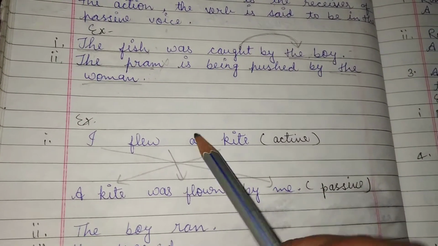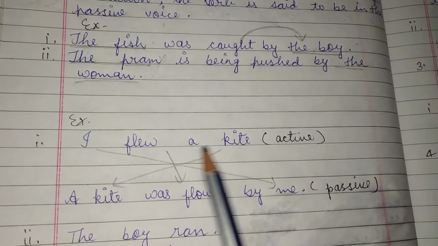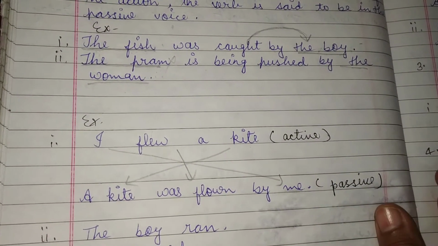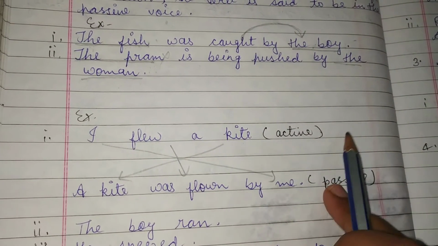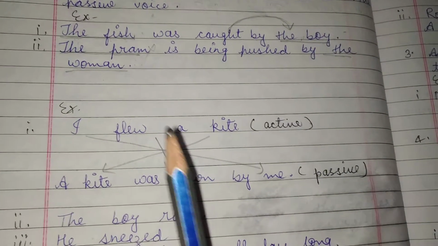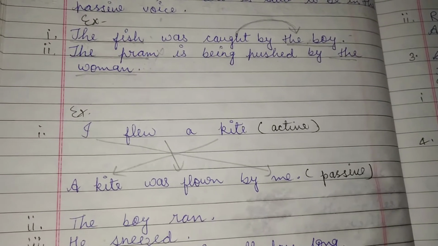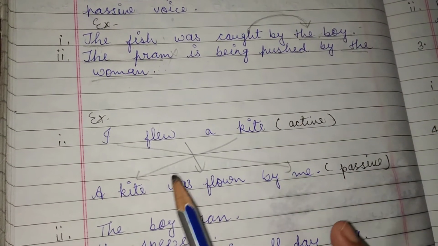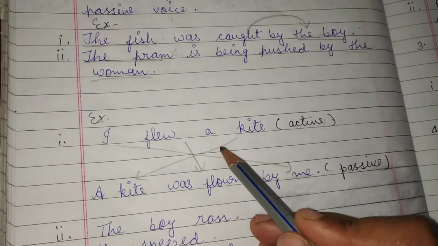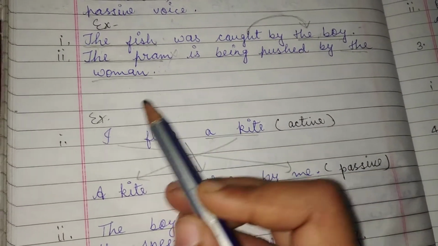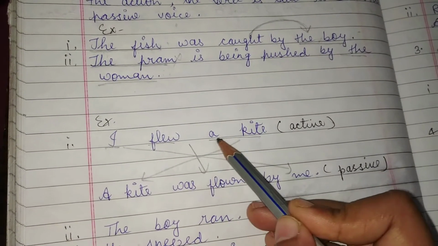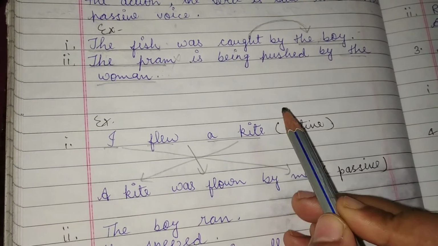Let's see an example. I flew a kite. It is written in active voice. When we change it into the passive voice, what will we do? We will change the place. Now the object becomes the subject in passive voice. I is the subject, flew is the verb, and a kite is the object.